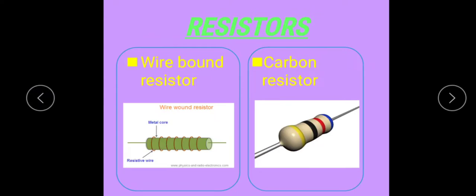Nowadays almost all electric circuits use these carbon resistors only. Since the carbon resistors are very small in size, their values are given in the color code system.